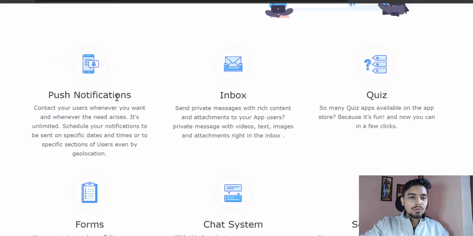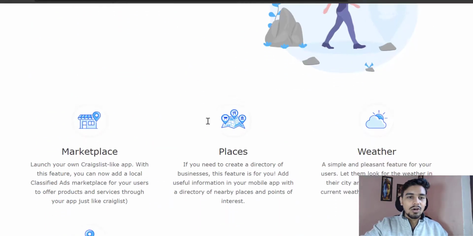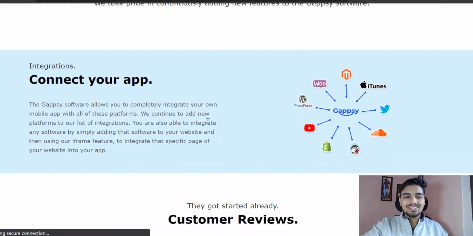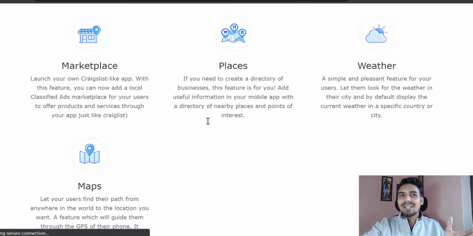And these are a few more, like push notifications, inbox, quiz, chat system, form, social wall, and a marketplace, and all that stuff. So this is a very advanced application builder that you are getting, but not everything is something I liked about the software. There are a few things that I wish would be better, so I will talk about them.